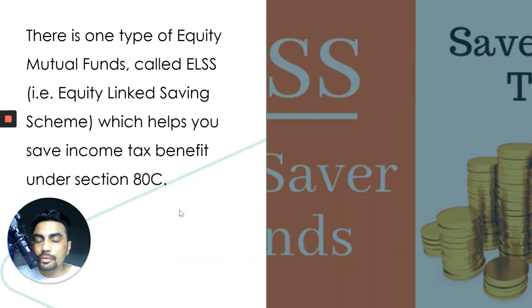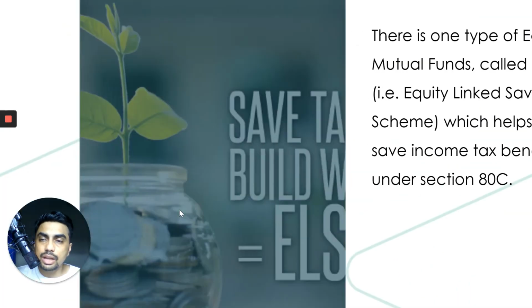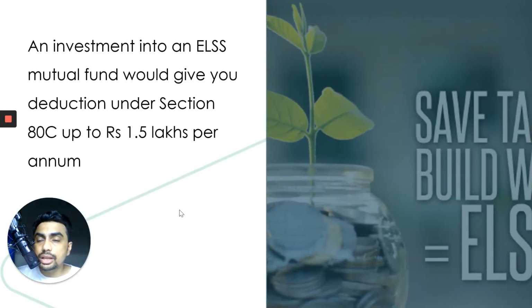There is one type of mutual fund, ELSS, which is equity linked savings scheme, that provides tax benefits under section 80C. It will help you to save income tax. So an investment in an ELSS mutual fund will give you benefits of 1.5 lakh per annum towards the premium you are paying.